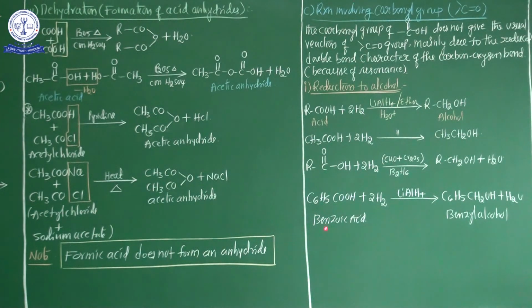And the final example: benzoic acid treated with hydrogen in the presence of lithium aluminum hydride and ether solution, and benzyl alcohol is formed, C6H5CH2OH, and additionally a water molecule.